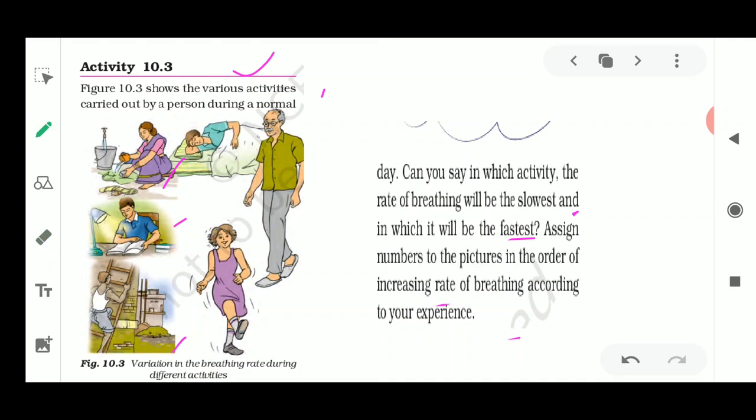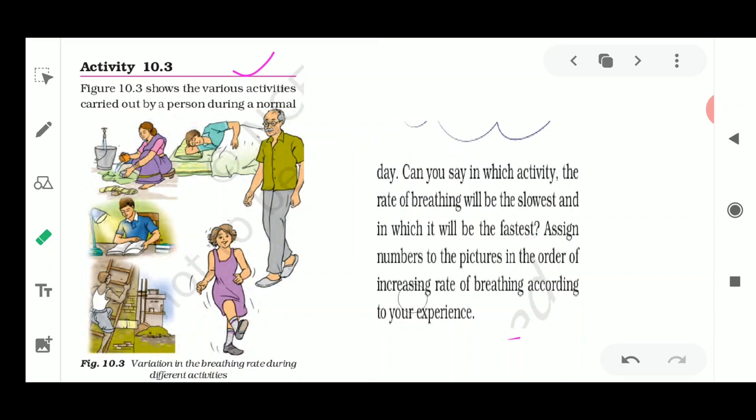You need to write down the slowest activity taking place here, which is sleeping. When you are sleeping, this one is the slowest activity. Now the next activity could be the person who is studying. So this one is the second activity. Then what could be the third, fourth and fifth? You will find out yourself, and you are going to tell me how the breathing rate is different in the activities done by people in normal daily life.